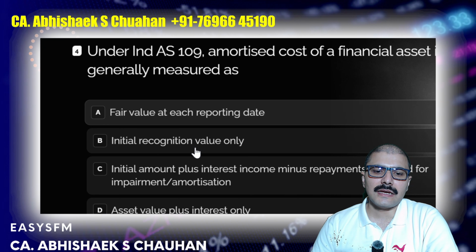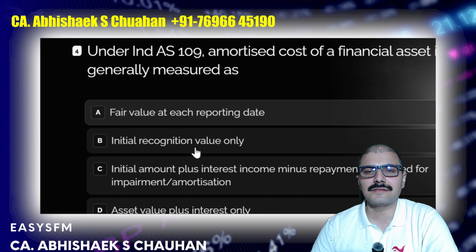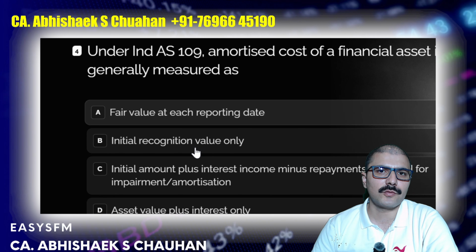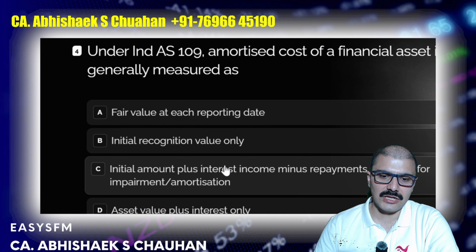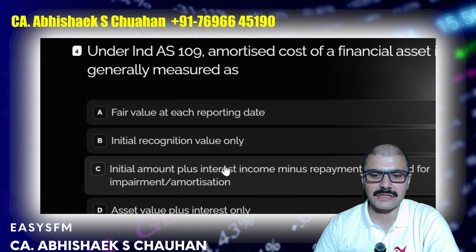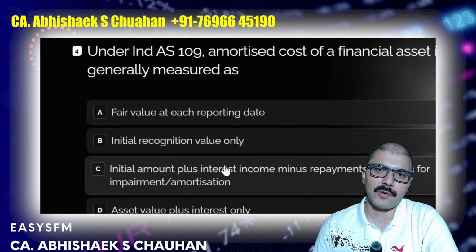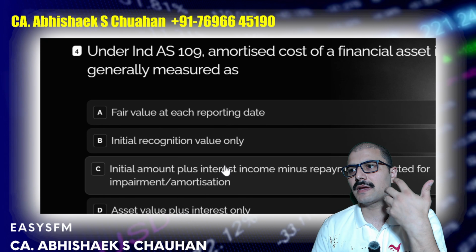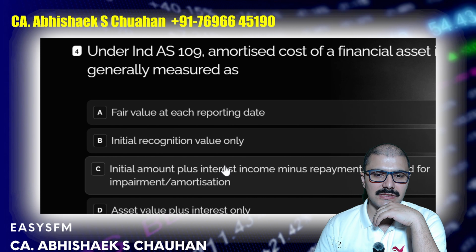Next, under Ind AS 109, amortized cost of a financial asset is generally measured at. Now, this is a very common question which is asked to many members. The correct answer for this is C, initial amount plus interest payments minus repayments adjusted for impairment or amortization. So please remember this. Obviously, we cannot cover the entire Ind AS 109, that is very lengthy, but at least we can remember this question which is asked in the exam.